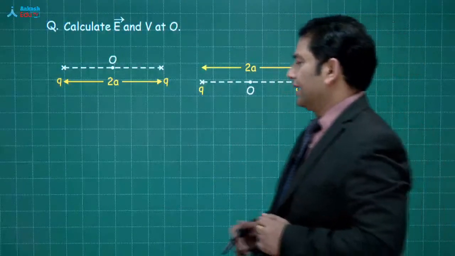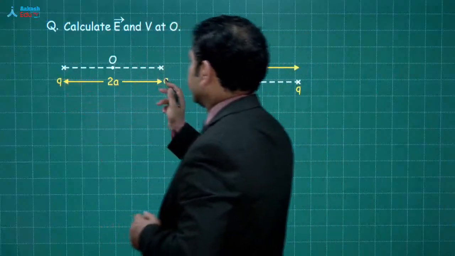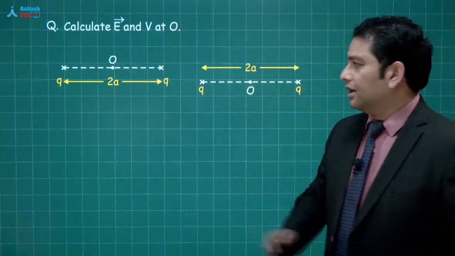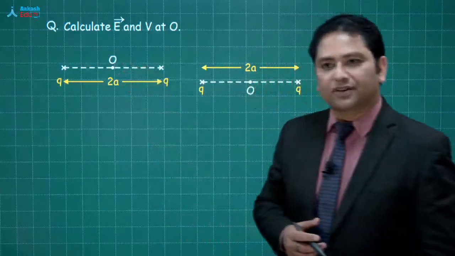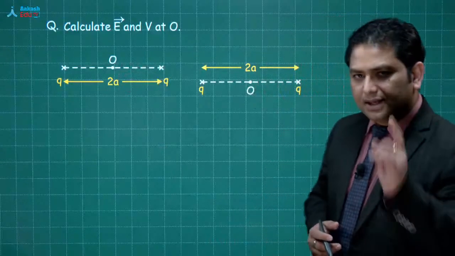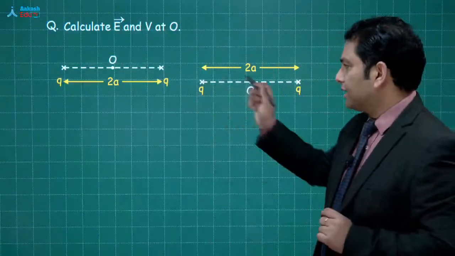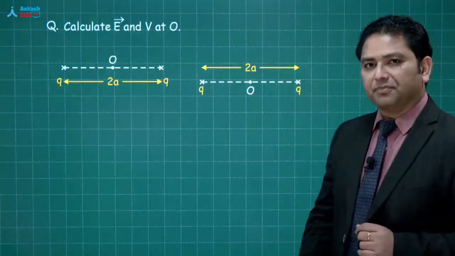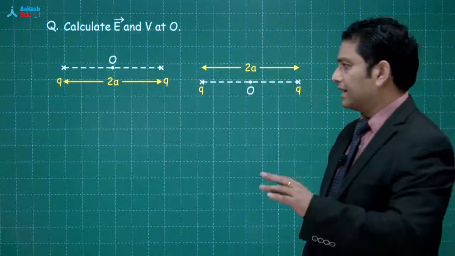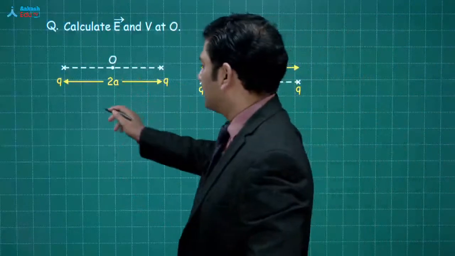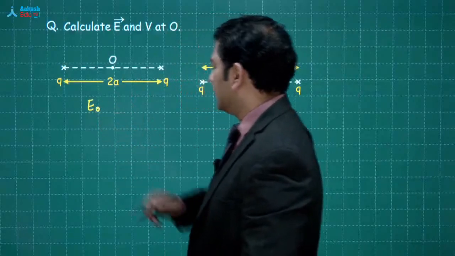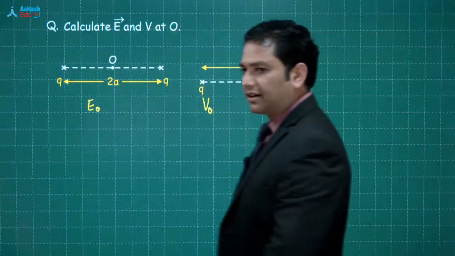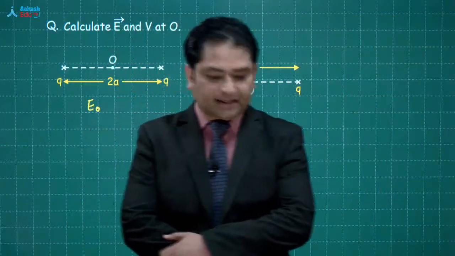Let's see. There is one charge Q, there is another charge Q, the separation between the charge that is 2A, और हमें calculate करना है electric field at this given point. ठीक इसी तरह से, for the same arrangement, we have to calculate the potential at that given point. The arrangement is same, we'll calculate electric field at this point, and in this given case, we will calculate the potential at that given point. So let's start. Let's see कि ये values हम कैसे calculate करें.